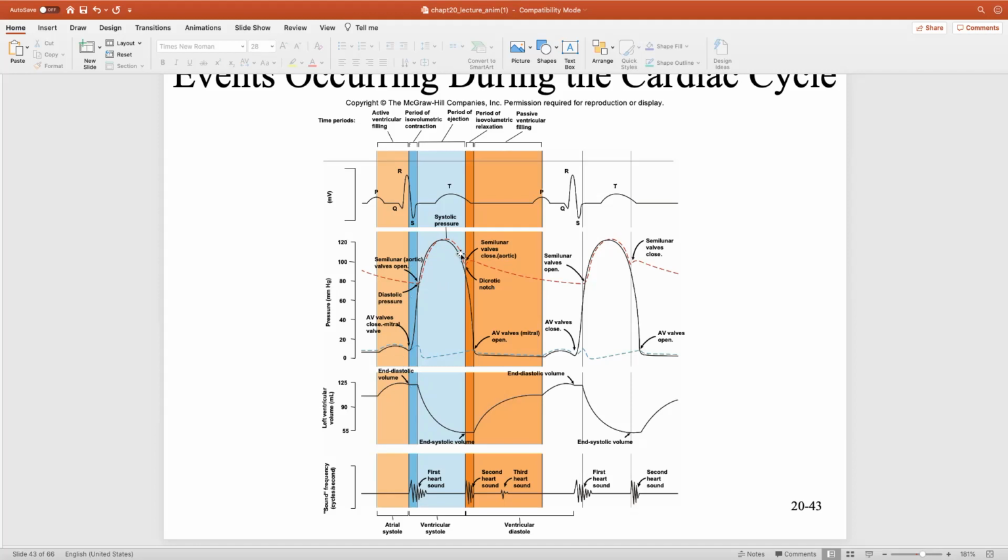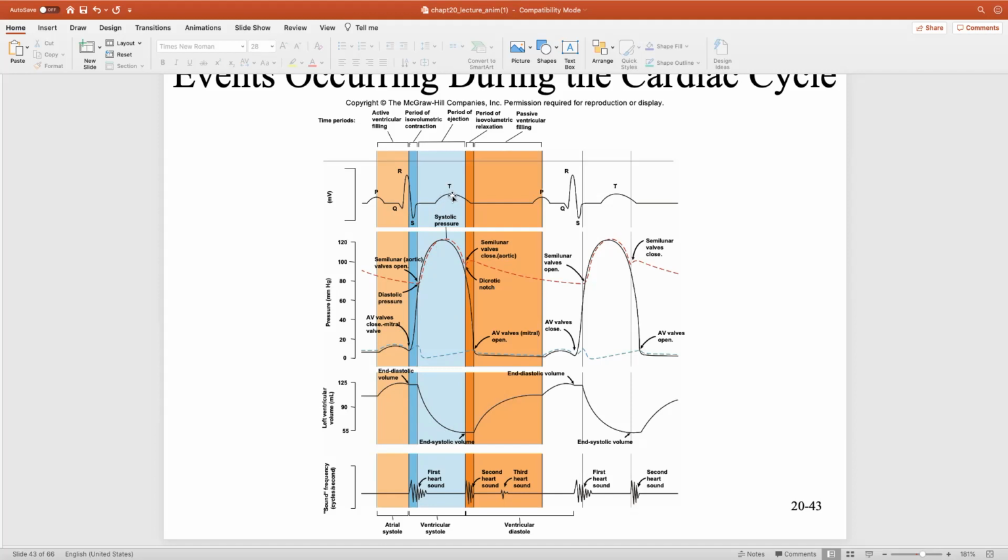As you keep ejecting blood out at this point, the aortic and the pulmonic valves are open right here. The mitral and the tricuspid valves are still closed to prevent backflow. As we eject that blood out, that blood we ejected is about 70 mLs. Our stroke volume is 70 mLs. And then eventually, as I eject that blood out, there's only so long I can maintain ventricular contraction.